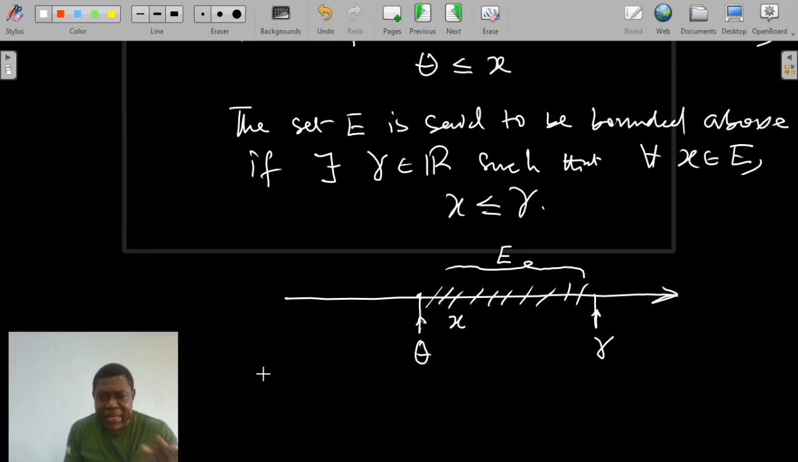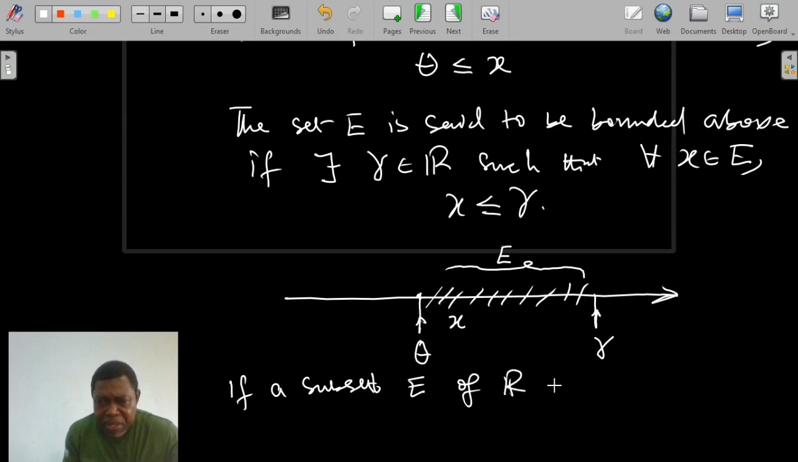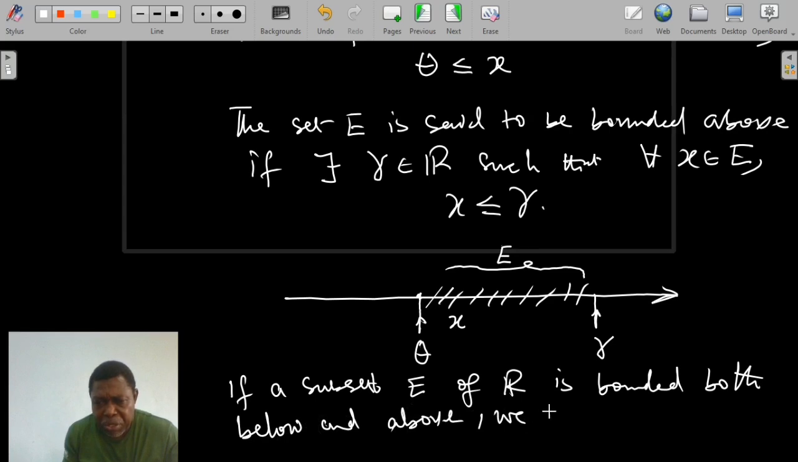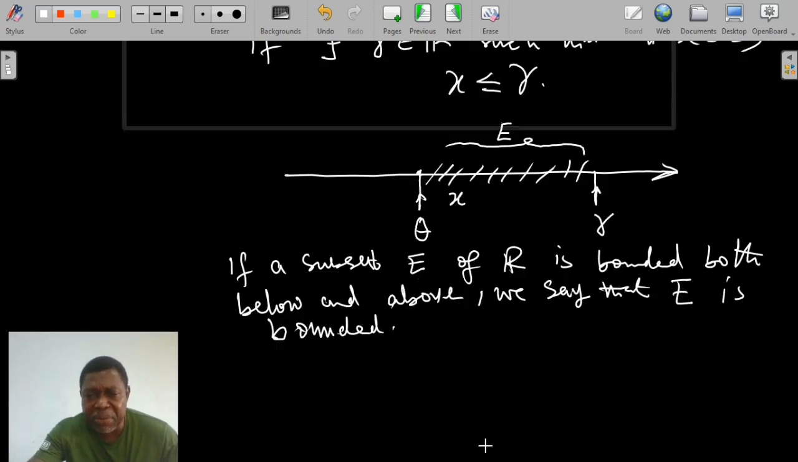Now, if a subset E of R is bounded both below and above, we say that E is bounded. Thus, a bounded subset of R is a subset of R that is bounded both below and above.